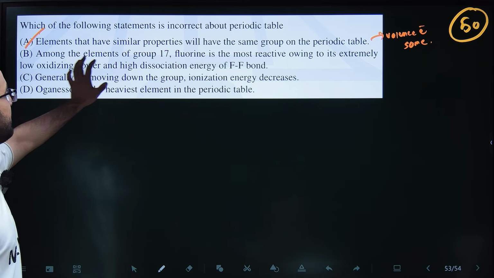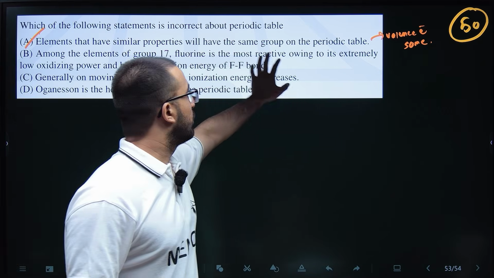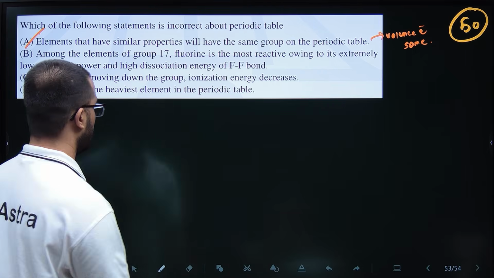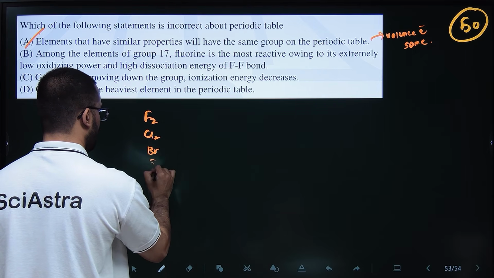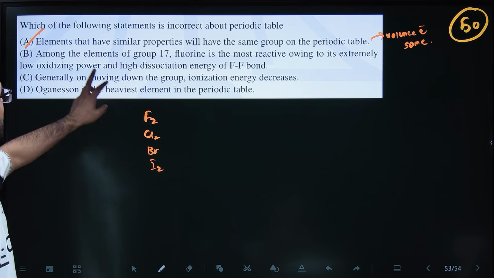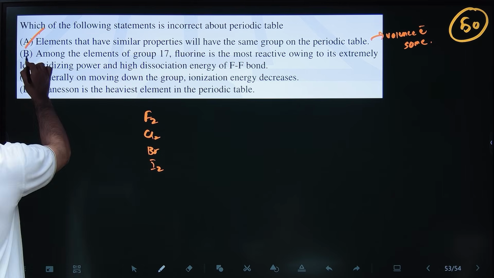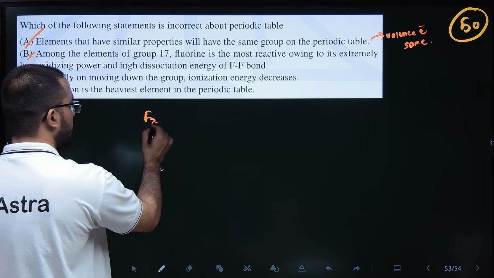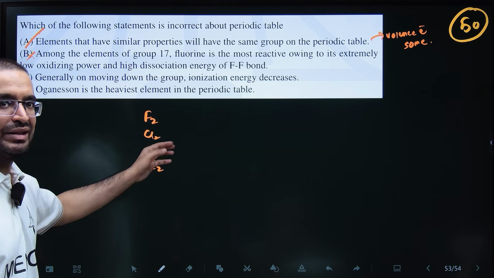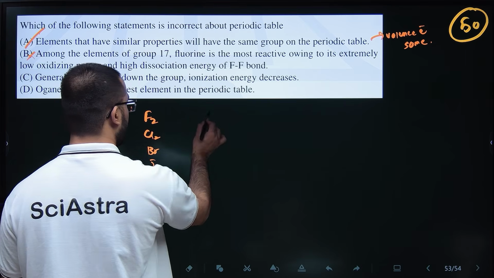Among elements of group 17, fluorine is the most reactive, that is fine. Group 17 is the halogen group, F2, Cl2, Br2, I2. Fluorine is most reactive. The statement that it is because of low oxidizing power is wrong. If it is oxidizing someone, it means it is taking electrons from someone.